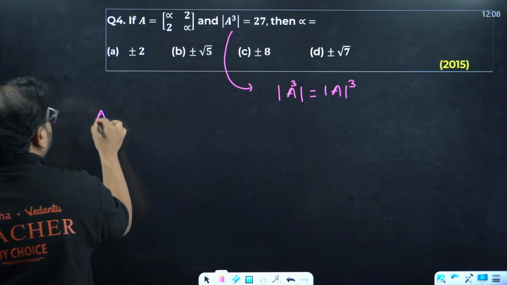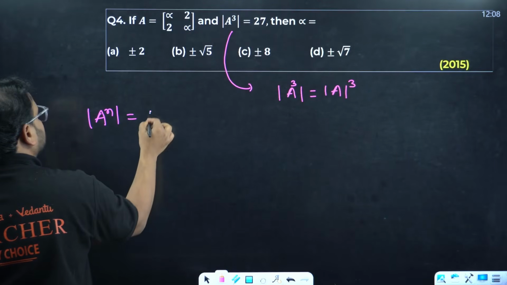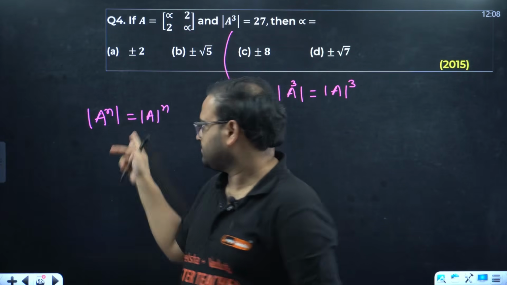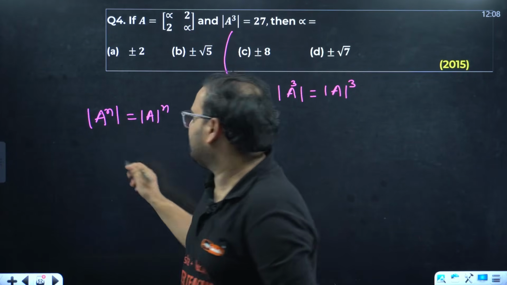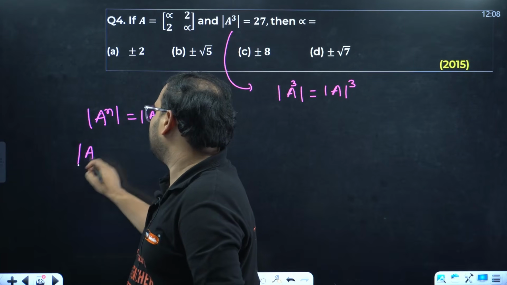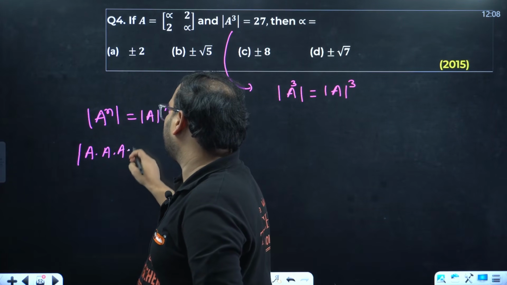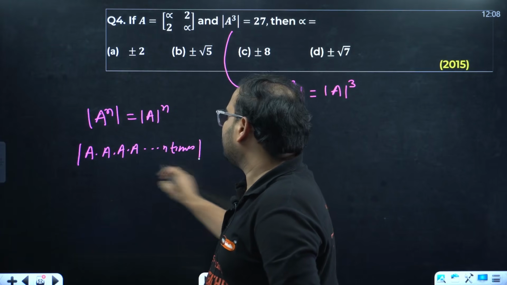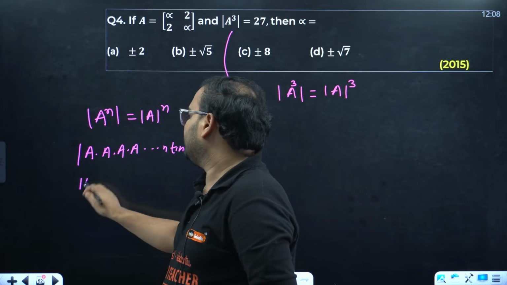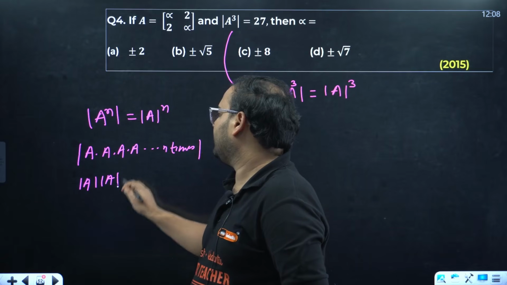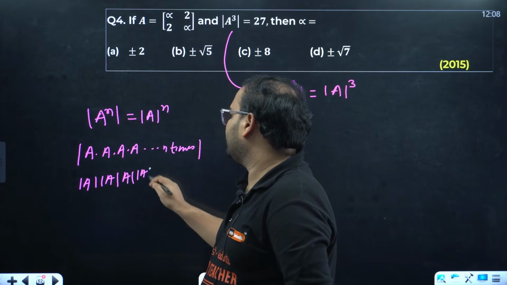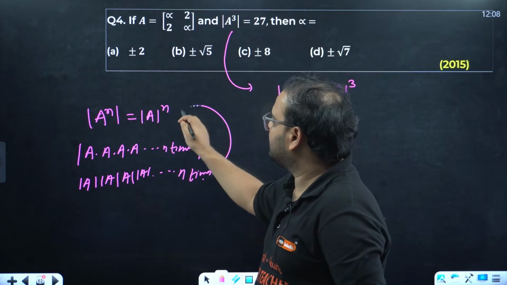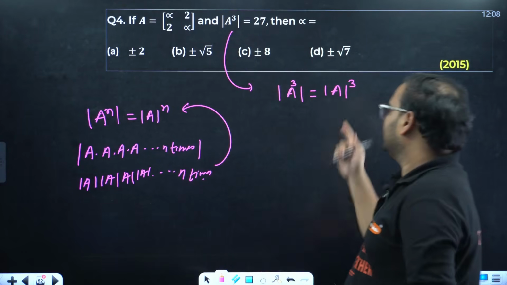The property was determinant of A power n is same as determinant of A, power n. Because it's difficult and lengthy to find this value. Actually, do you know how this comes? From here. It means determinant of A into A into A into A, how many times? N times. If you apply the determinant in this, what are you going to get? Determinant of A into determinant of A into determinant of A, how many times? N times. That's why you get the answer as determinant of A power n, right? Same property we are using over here.